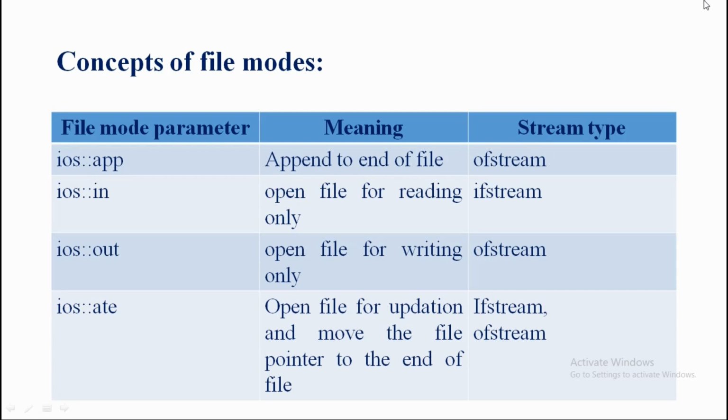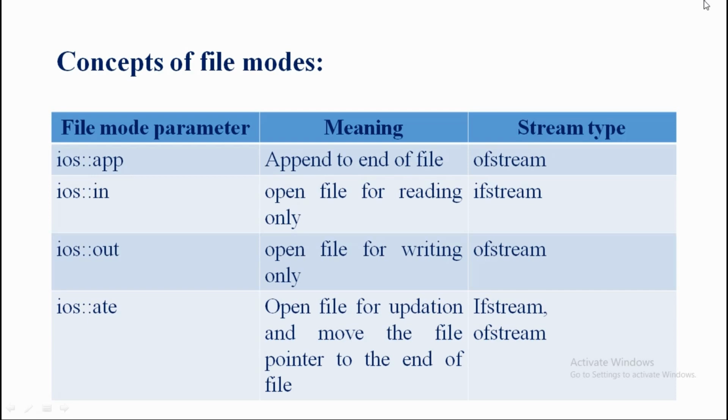Now let's begin. I'm going to divide into 3 columns. The first is the file mode parameter, the second column is the meaning, and the third column is the stream type. We know that the streams are ifstream and ofstream, which we use depending on the purpose. So the first one, ios::app.